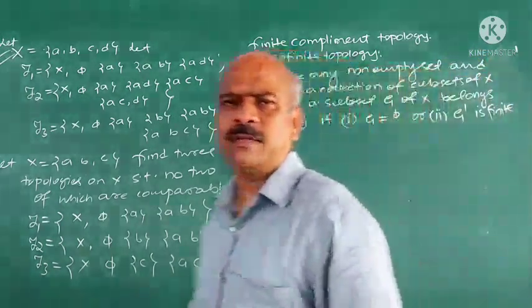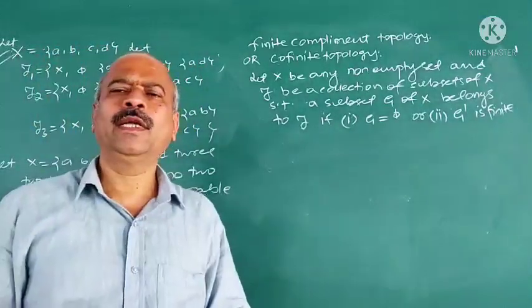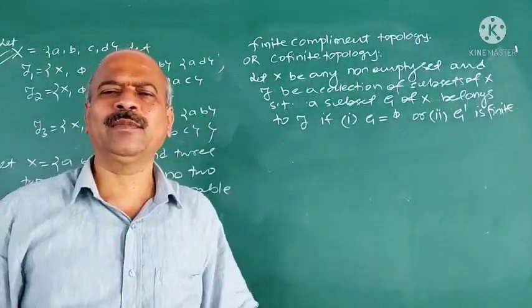G dash is finite. How the collection of subsets of X is defined is important.